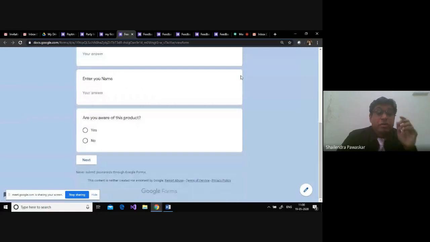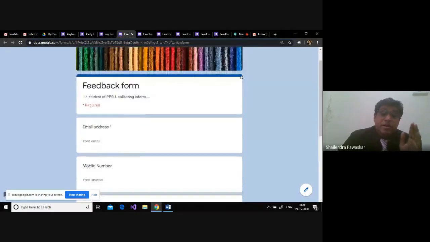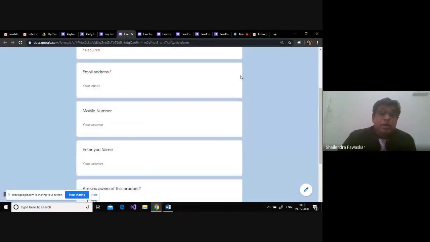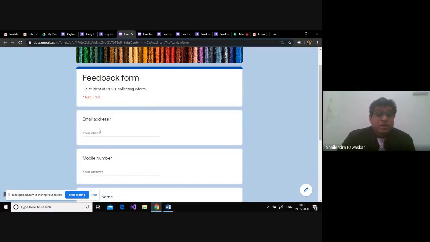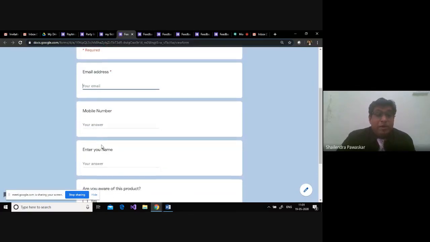So your form will not be displayed full. Previously we had a form which could be displayed full. Now we have a form where some parts are required: email ID, mobile number. Now this is quite a thing wherein I need to enter the email ID, some mobile number, and some name.